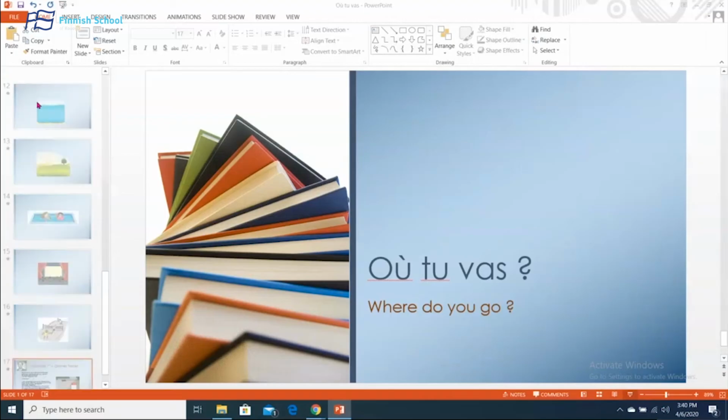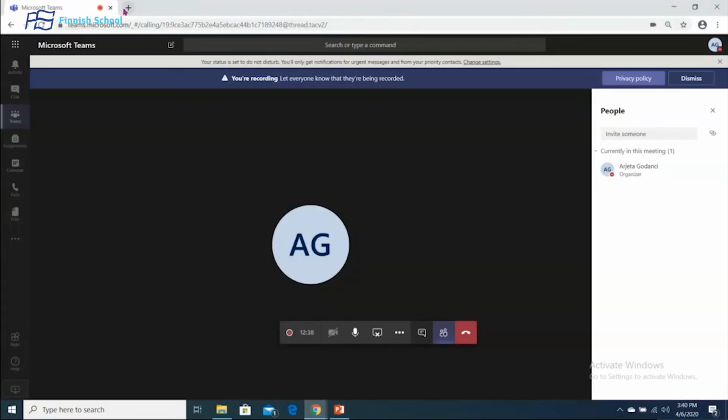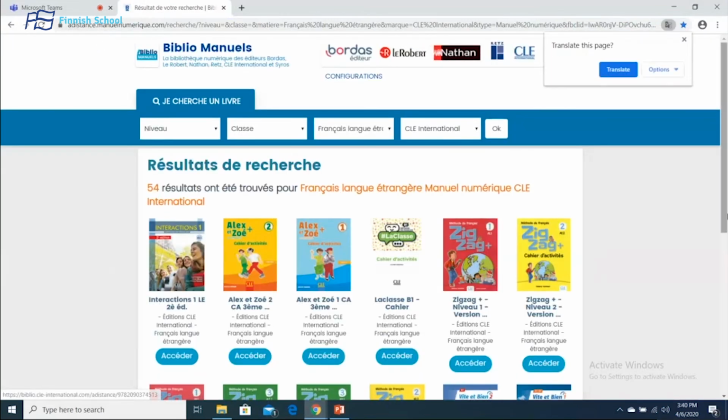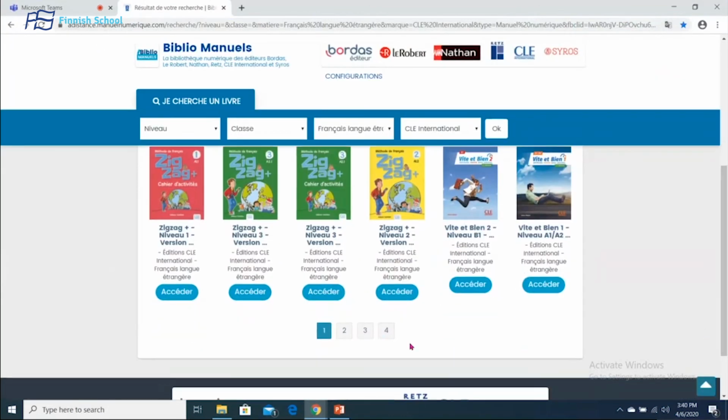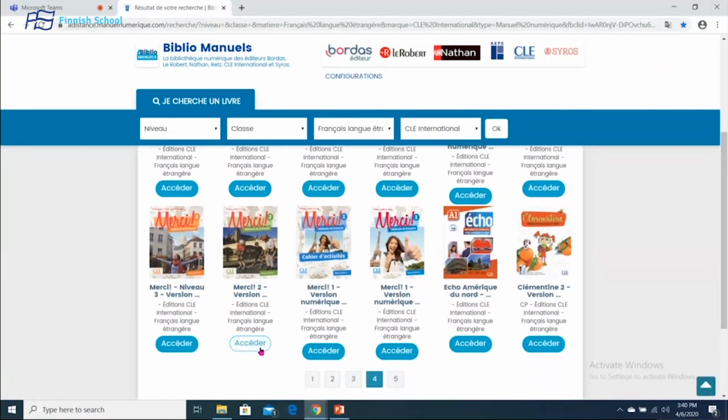So let's do also some examples from the book. We have the access to our books during this time, as I told you before as well.